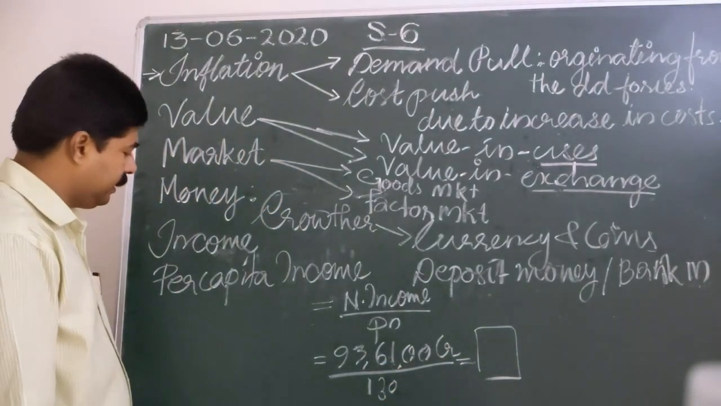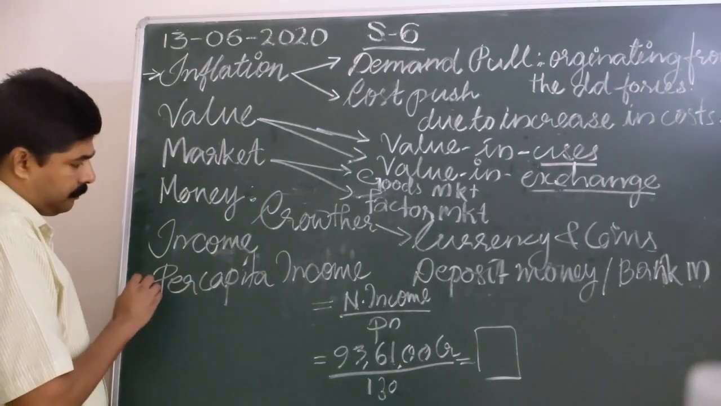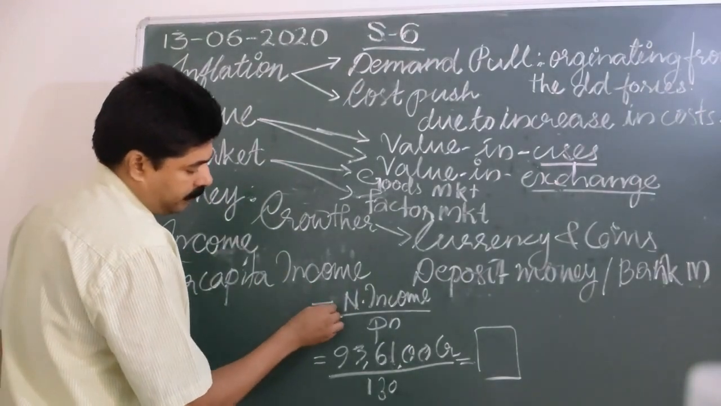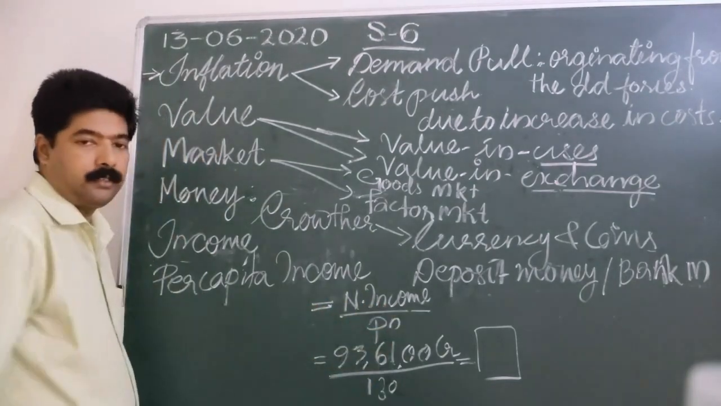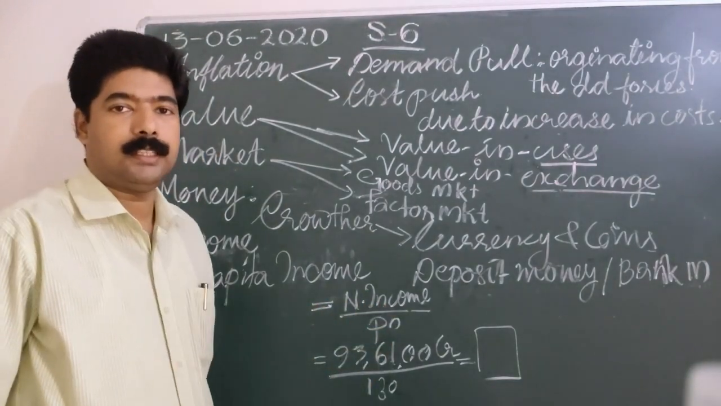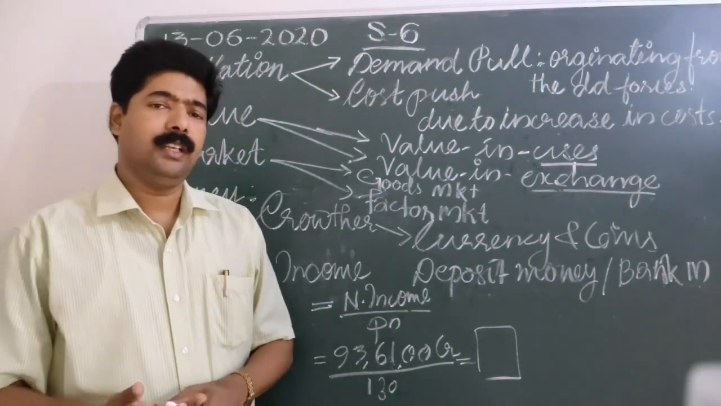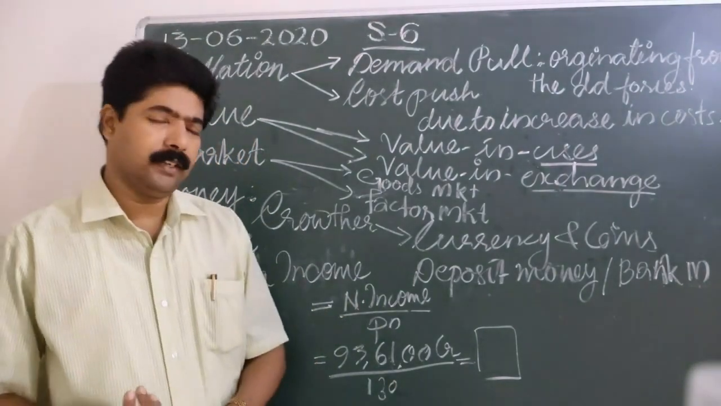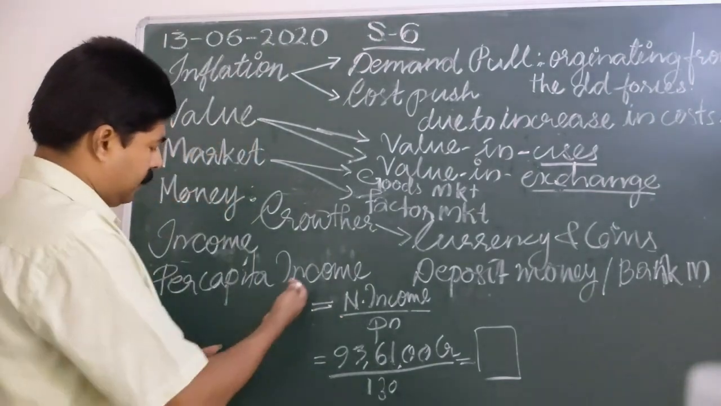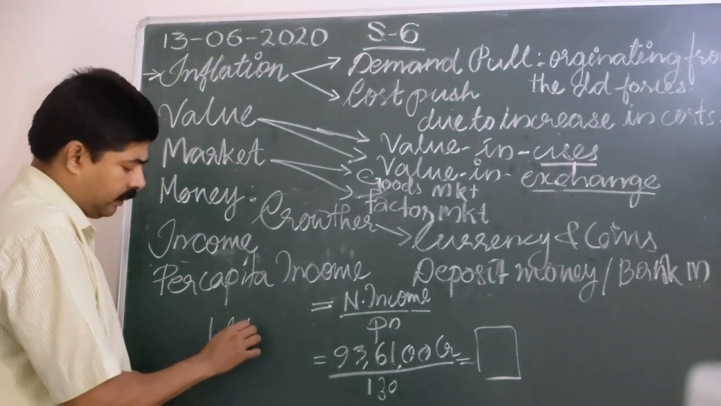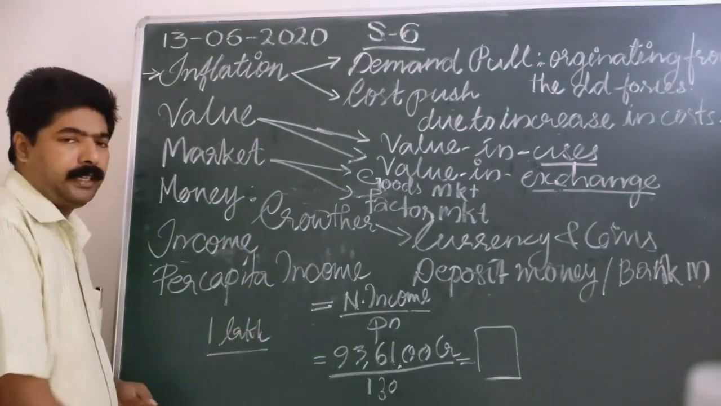So symbolically, per capita income is equal to our national income upon population. Clear? Understand? Yes, per head income. If we calculate the national income, the present per capita income is rupees 1 lakh, per head income.